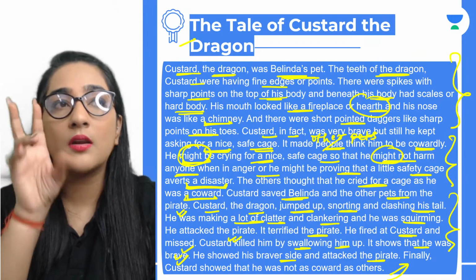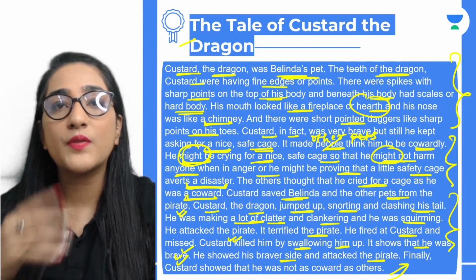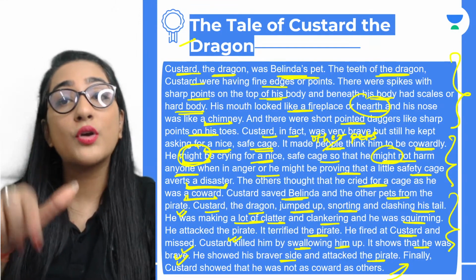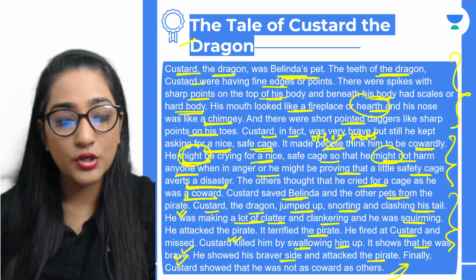Focus on the chapters like The Making of a Scientist and The Sermon at Banaras. We have got a lot of vocabulary therein, which you guys need to incorporate in your answers. Okay, so just remember that.